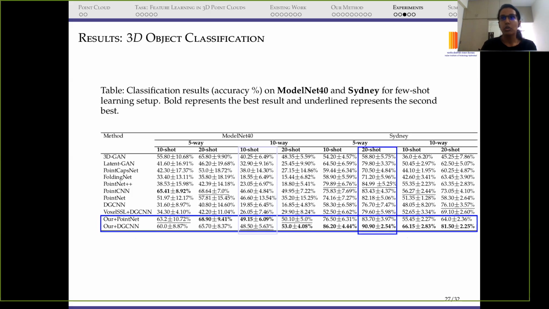You can consider one of the examples, like Sydney 5-way 20-shot, where our plus DGCNN gets 90.9. If we compare it with DGCNN, which gets 76.7, and pre-train it with our method, it gives us 90.9. That's quite a high margin. Similarly, with ModelNet 40, our plus PointNet gets 49.15, and the original PointNet gets 46.6. So this was about the classification.